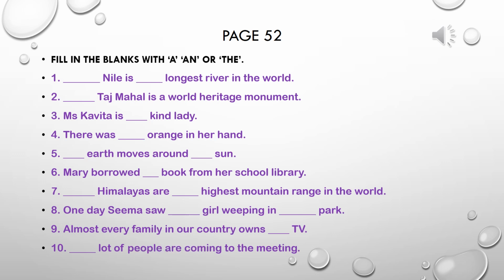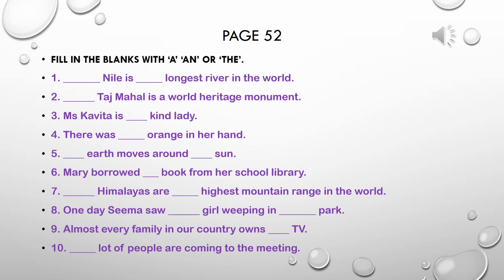In this exercise, we will learn to use definite and indefinite articles both together according to the rules and situation. Exercise number 1. Dash Nile is dash longest river in the world. Nile is the name of the river. So we are talking about a special river. So the Nile is the longest river in the world. So we will use article the in both the places.